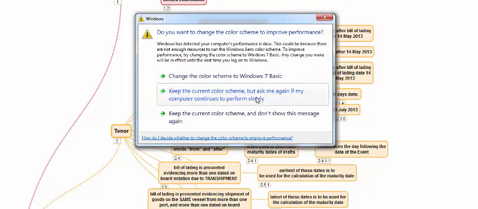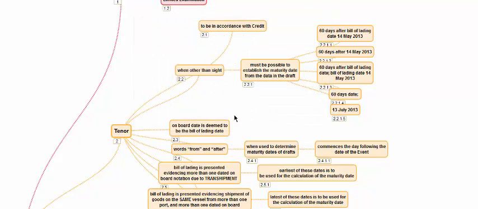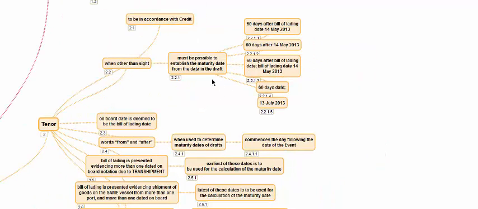When the transaction is other than sight, it must be possible to establish the maturity date from the data in the draft. When the draft is drawn at a specific tenor, a usance transaction, it should be possible to find out the actual maturity date of the transaction or the drawing from the data given in the draft.